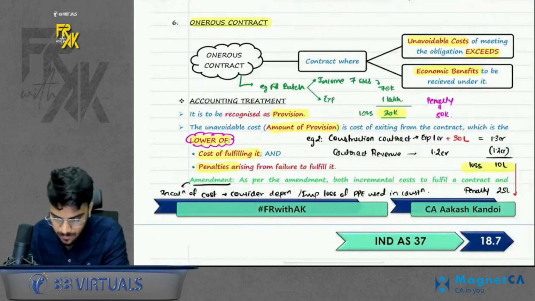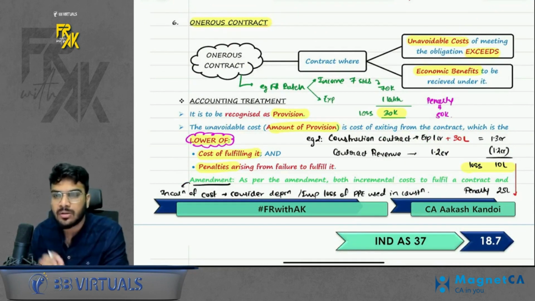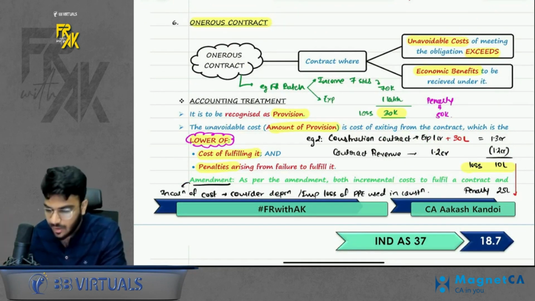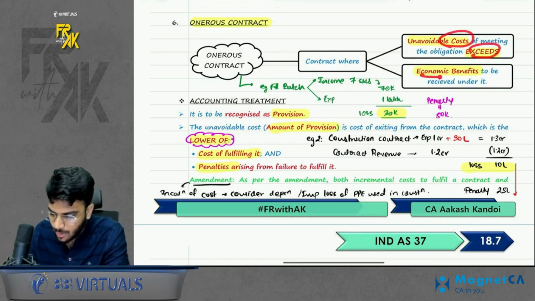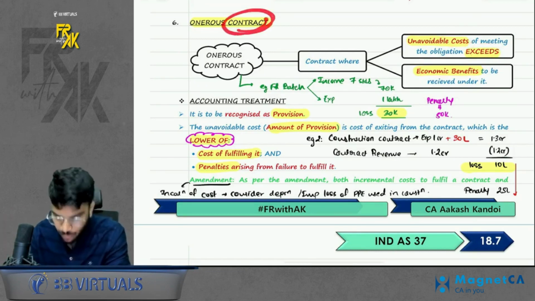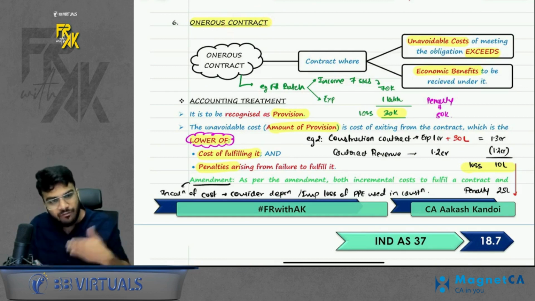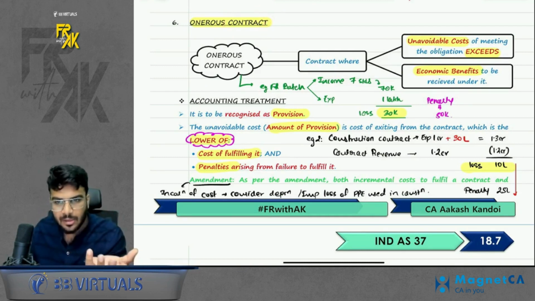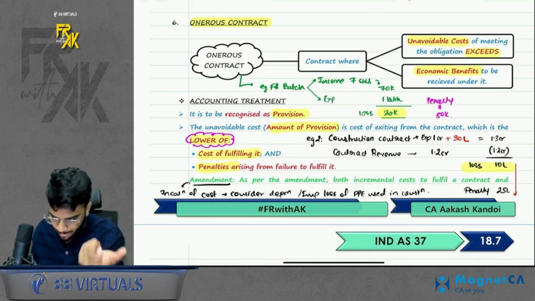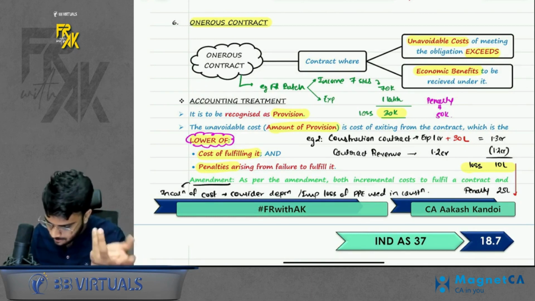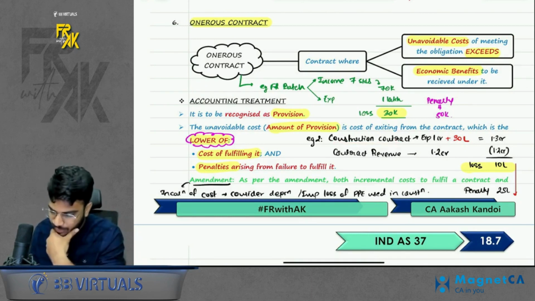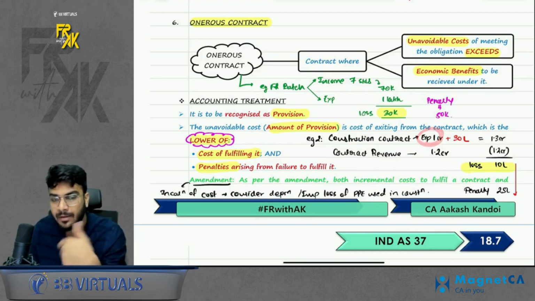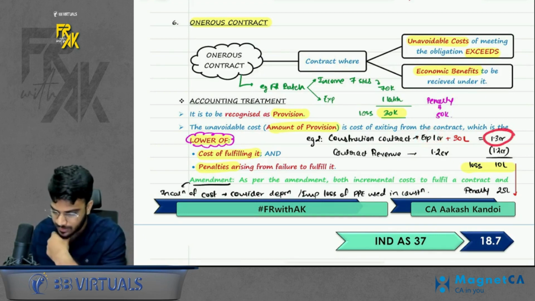Okay. This was reimbursement. Next is onerous contract. In short, it is known as loss-making contract, where the unavoidable costs are going to exceed your benefits. So if you enter into a contract and after entering you come to know that now this contract is going to be a loss, so you will book a provision for this loss. Let's say for example we enter into a construction contract where I thought the expense was only 1 CR, but it actually turned out to be 1.3 CR. My revenue is only 1.2 CR, so loss is 10 lakhs.